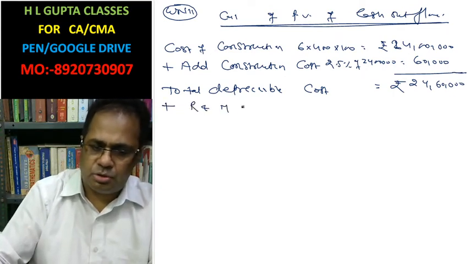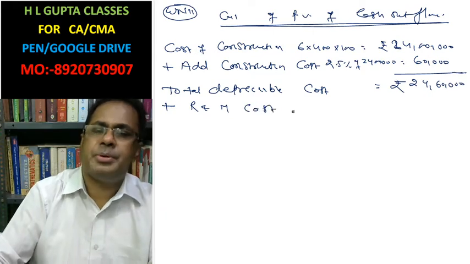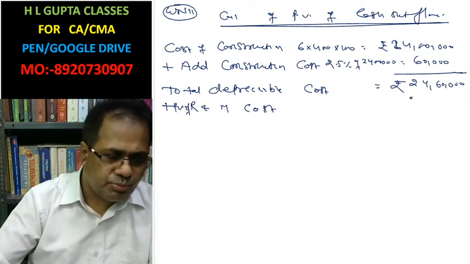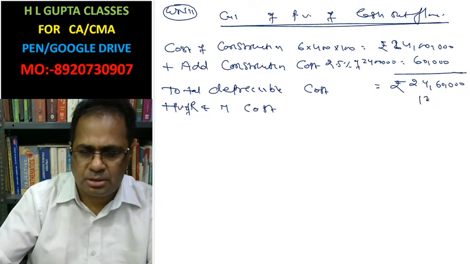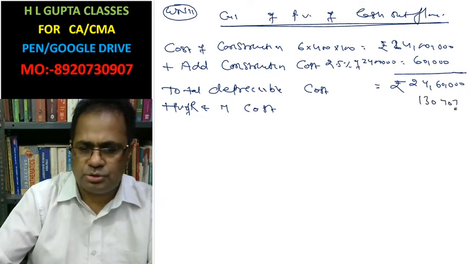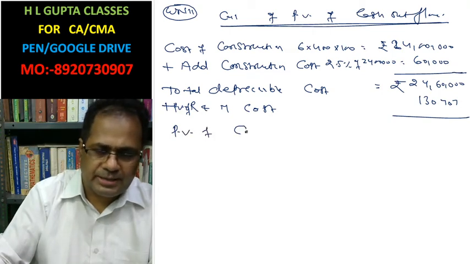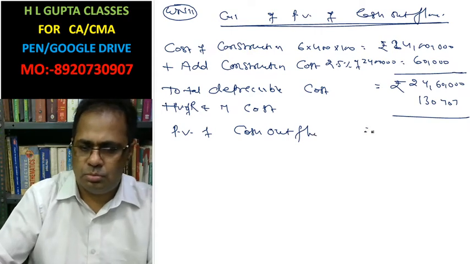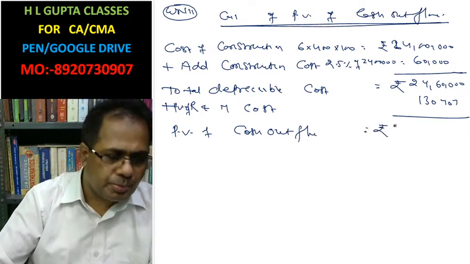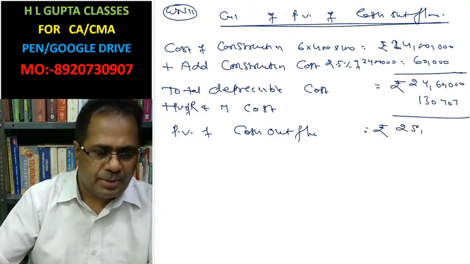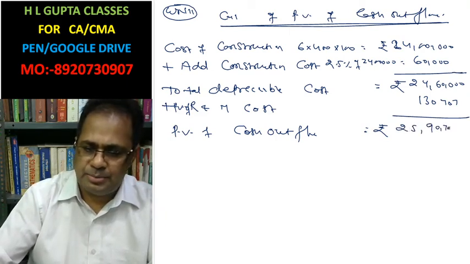This is the present value of repair and maintenance cost, which we have already calculated: 1,30,707. This is the present value of cash outflow, which is rupees 25,90,707.